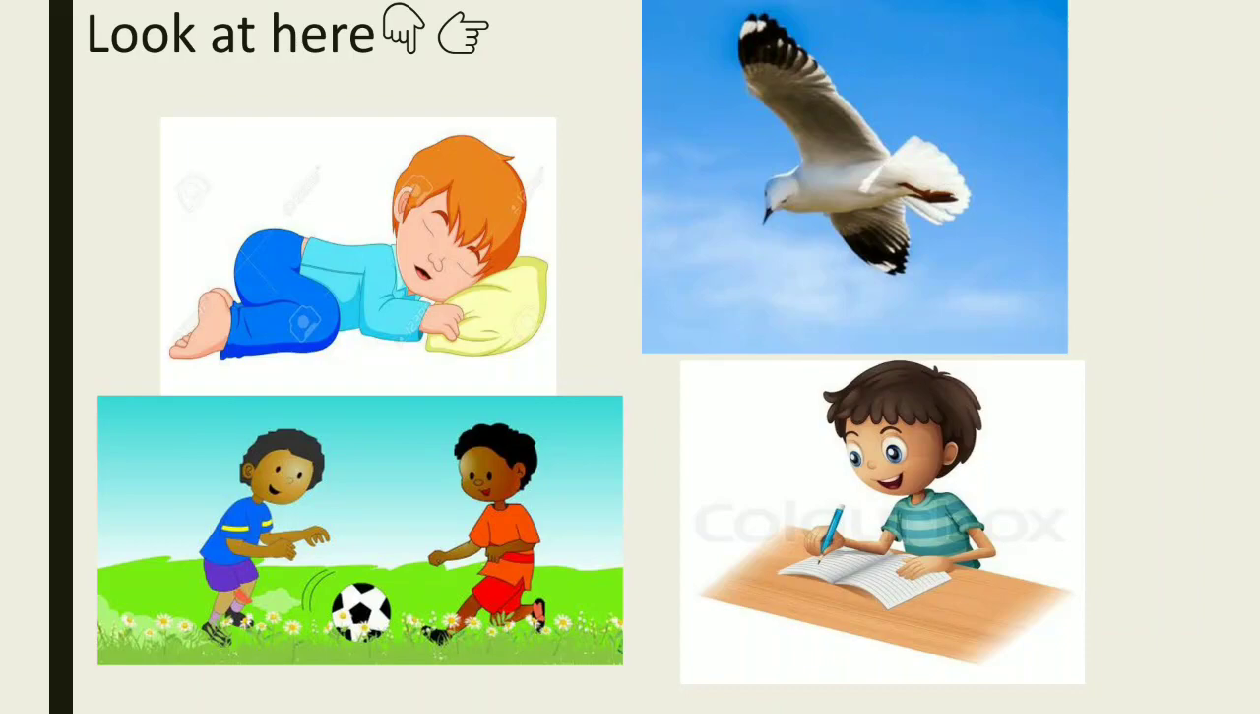So have a look at some pictures, and in these pictures some kind of activities are going on, like here someone is sleeping, here a bird is flying, here they are playing, and here he is writing. So whenever we are doing something and we are using a particular word to say something about our actions, then it becomes a verb. So action words are verbs. I think you have just recalled all the things.